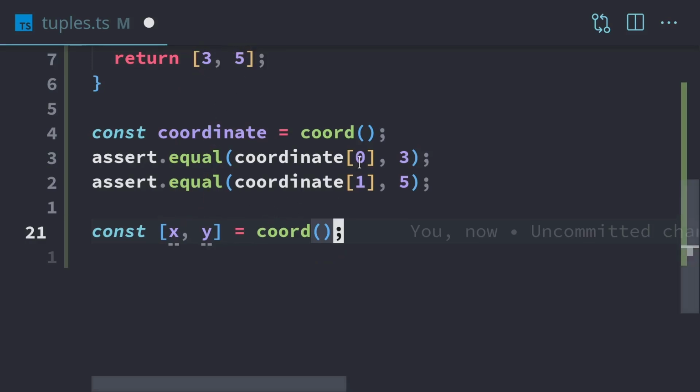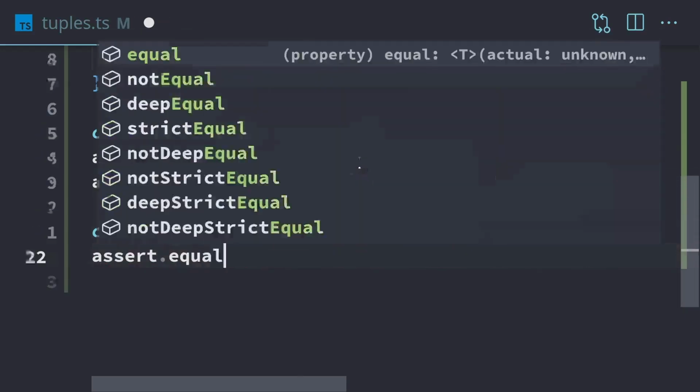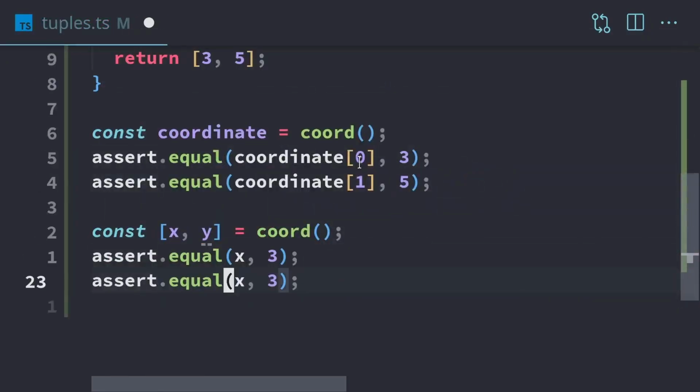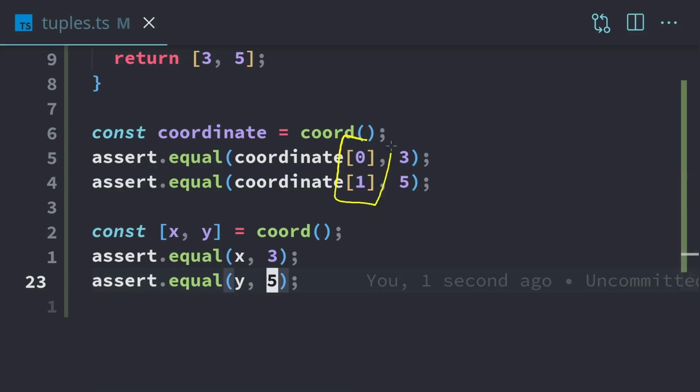And then we'll be able to access X and Y just like we would with the indexing operation. We can do an assertion again. We can assert that X is equal to 3, and we can assert that Y is equal to 5. Most of the time you'd want to use a destructuring operation with tuples. That way your code is a lot cleaner and easier to read, and plus you don't have to worry about these indexes right here.